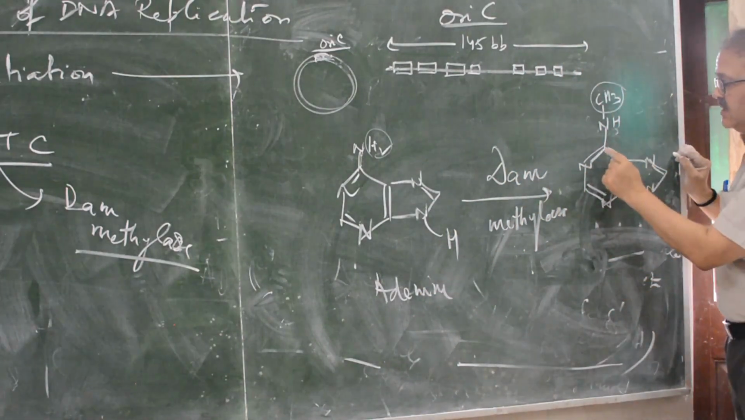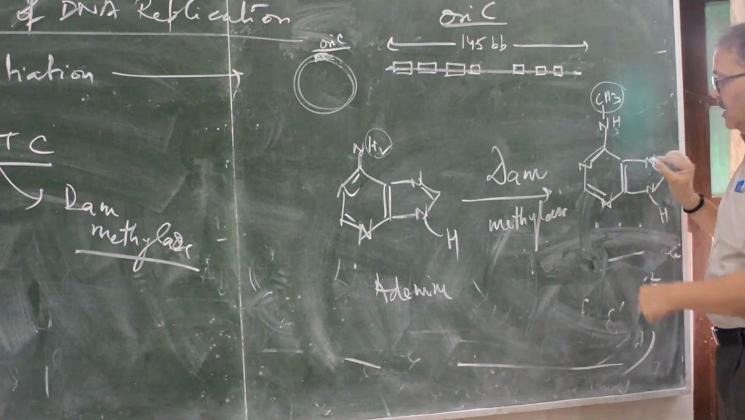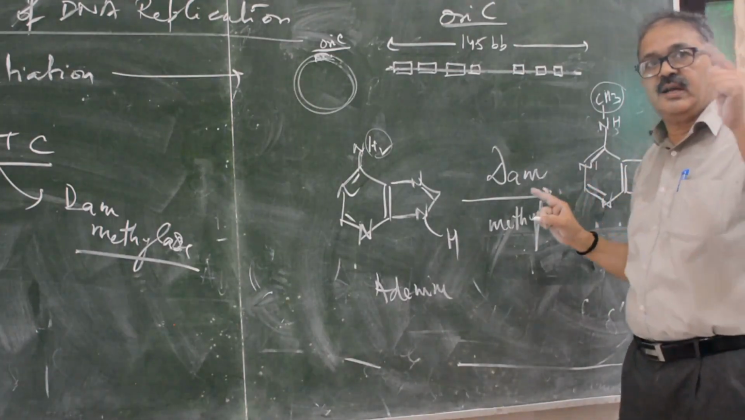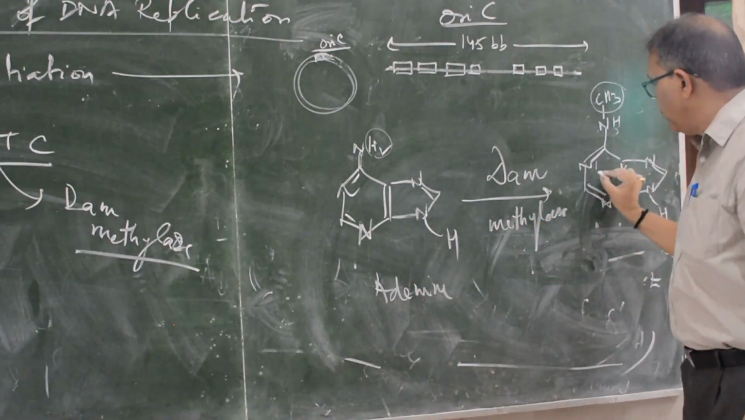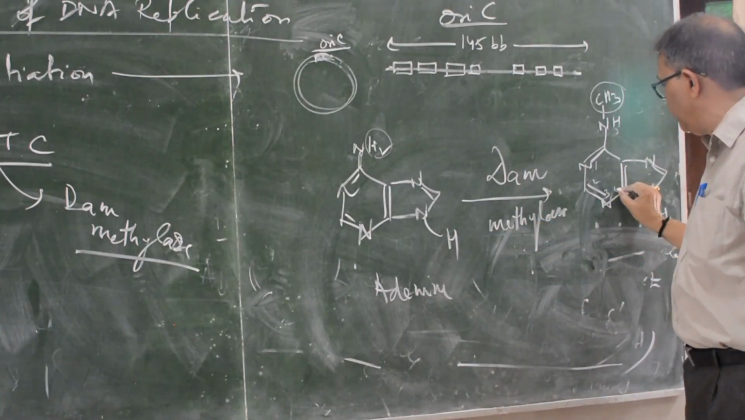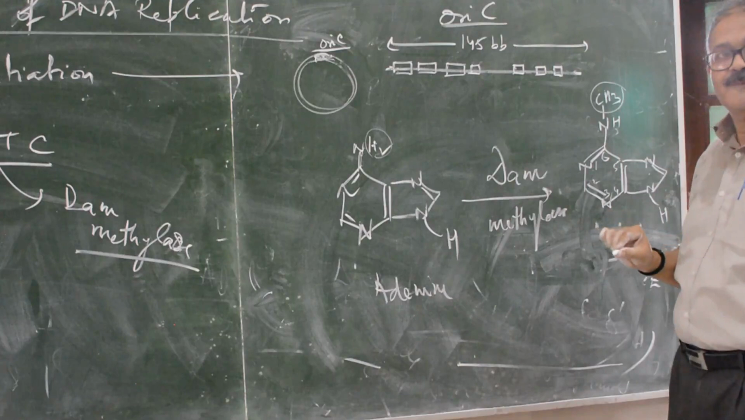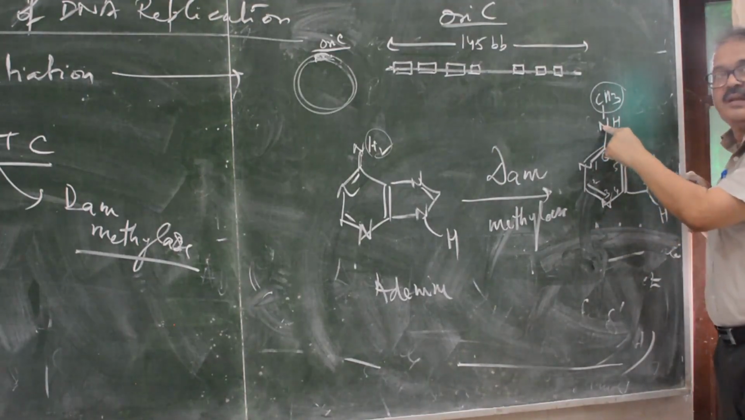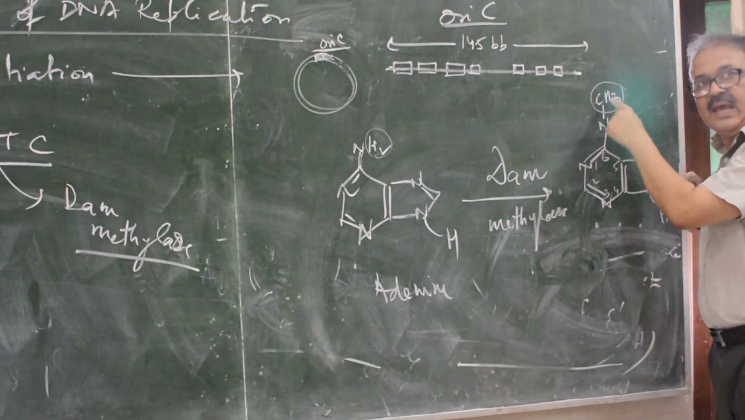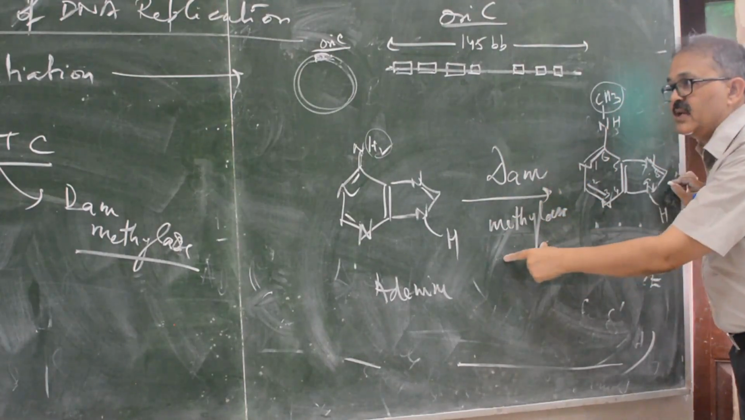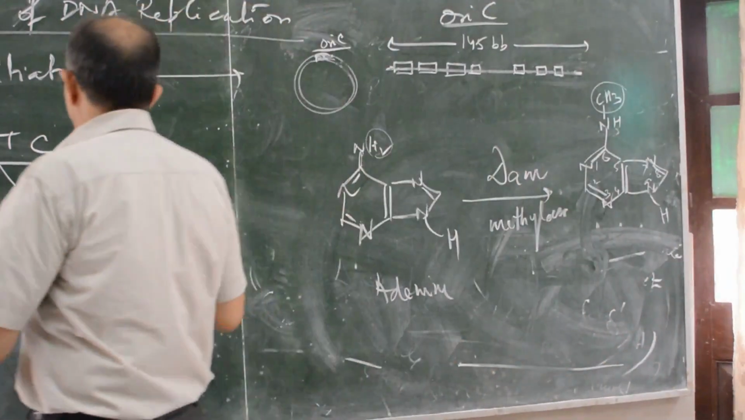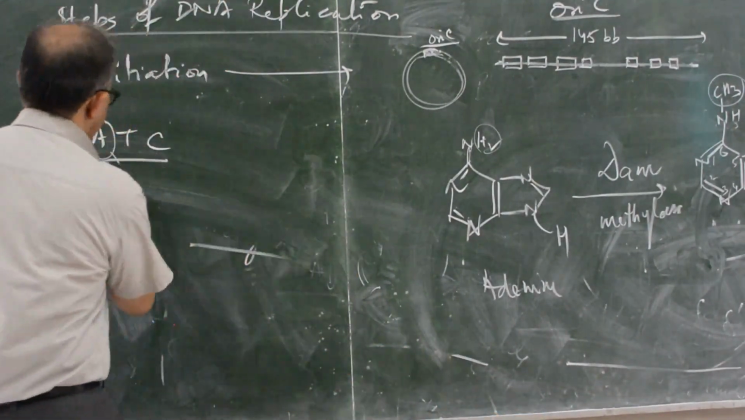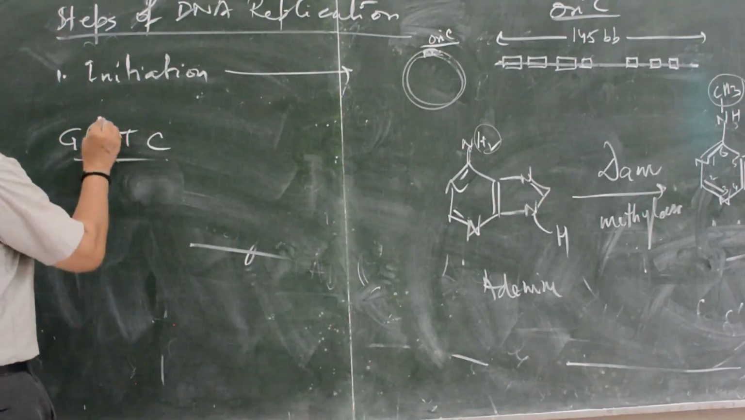At the sixth position, this is the first position. Remember that I have already told you in the nucleic acid chapter: first position, second position, third position, fourth position, fifth position, sixth position, seventh, eighth, ninth position. So at the sixth position, a methyl group is added by DNA methylation. If there are two DNA strands, you see here, this is methylated.